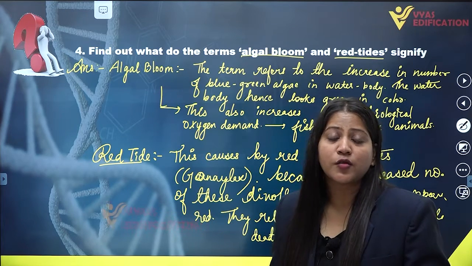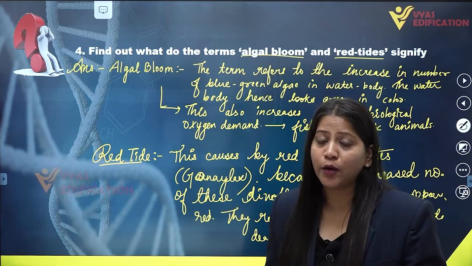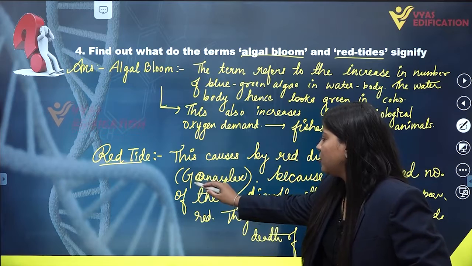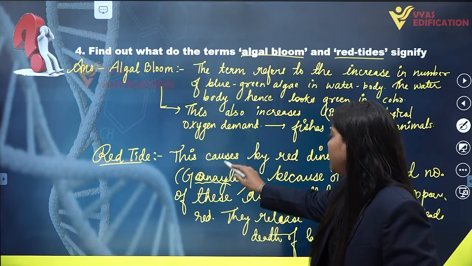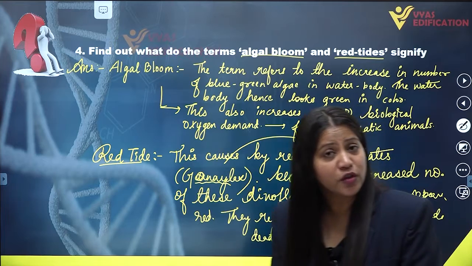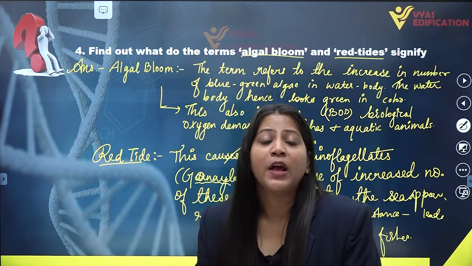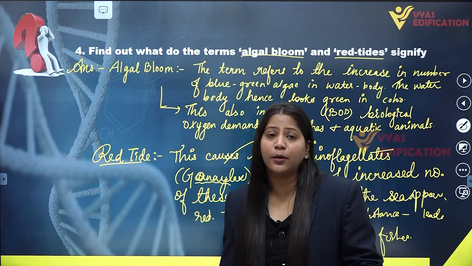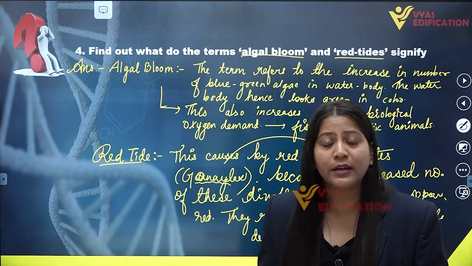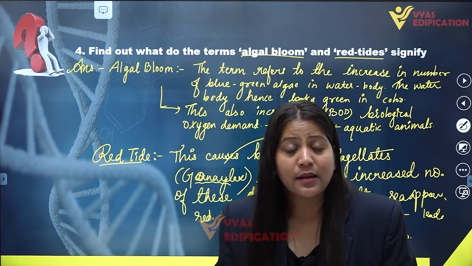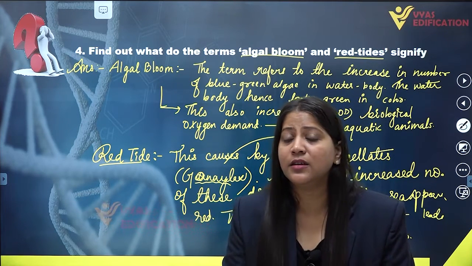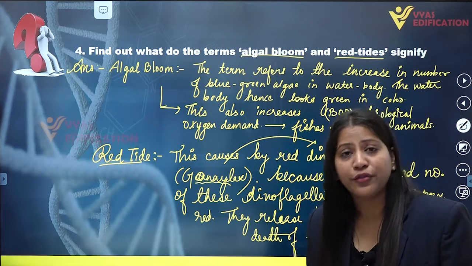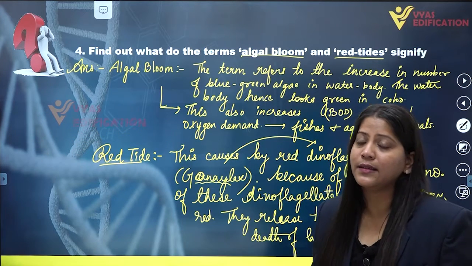And the red tide is caused by red dinoflagellates specifically, and Gonyaulax is actually a member of red dinoflagellates, which is responsible for causing red tides in the sea. The sea appears red in color because of the large number of red dinoflagellates. These red dinoflagellates release toxic substances which result in the death of a large number of fishes or aquatic organisms present in that sea.